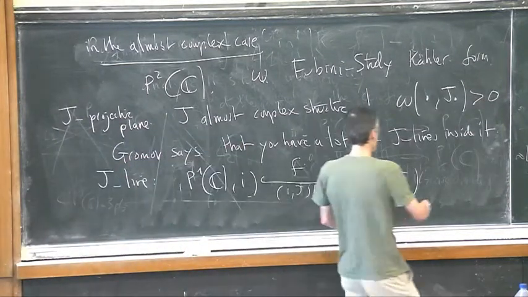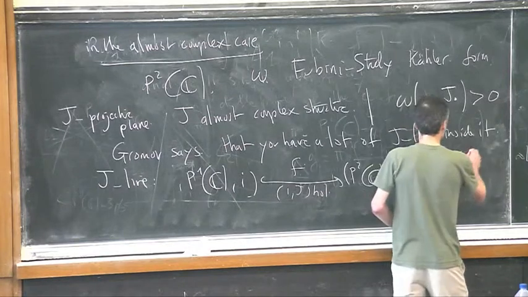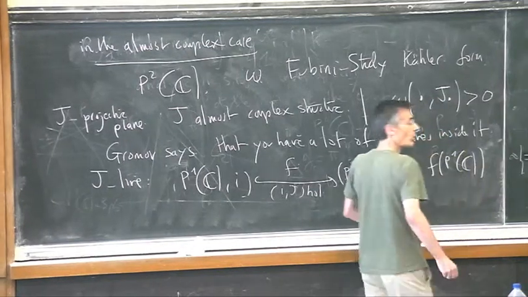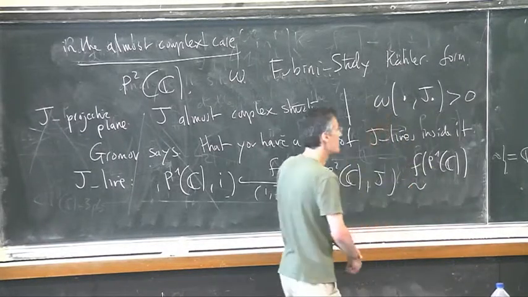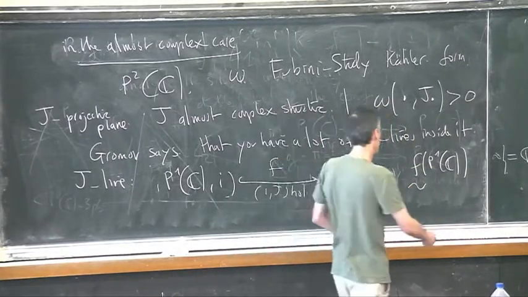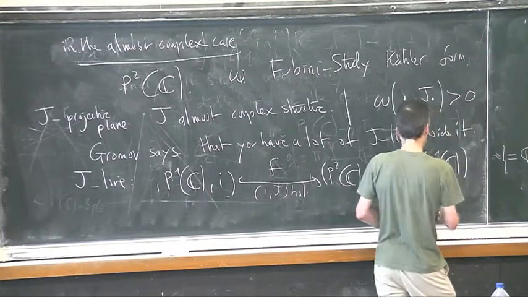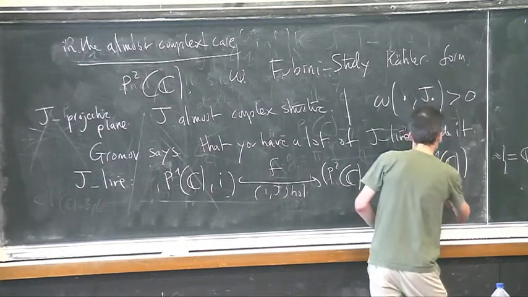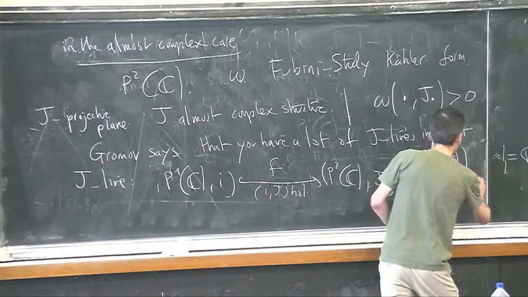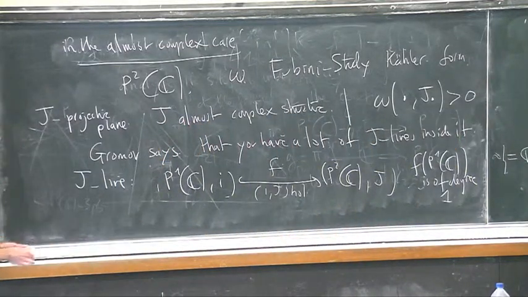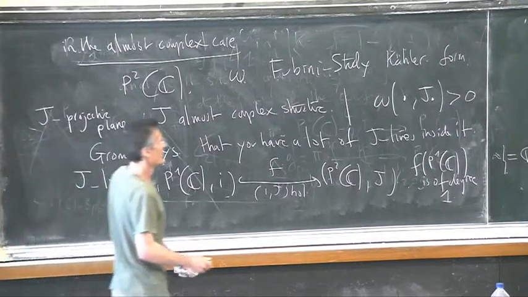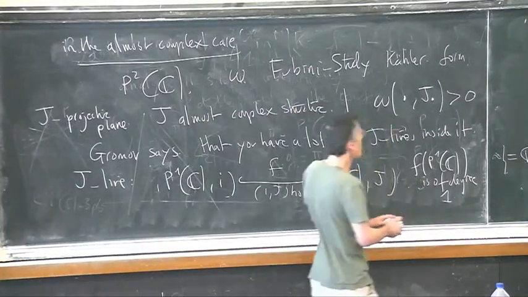And moreover, the image is homologous to the same class of homology as the usual lines. It is of degree 1. Okay, this is a J line, and you have plenty of them.